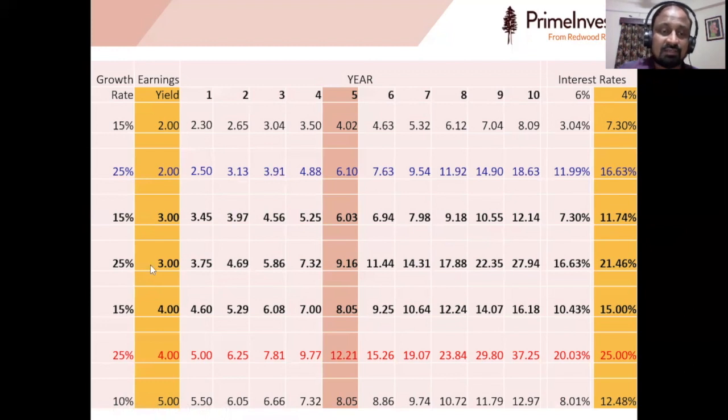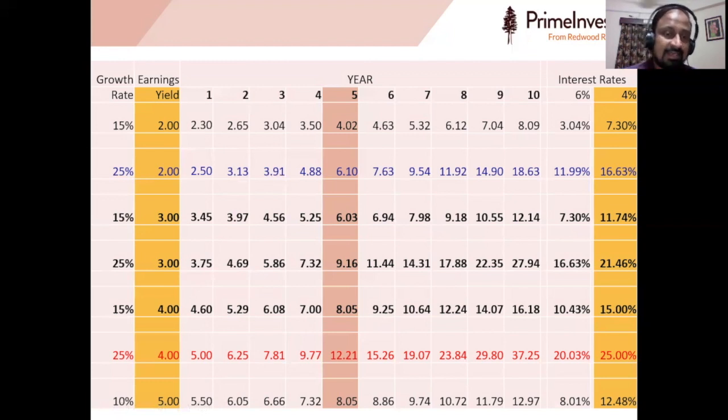And next we can see that the 4% and 15% is also very good, and 4% means it is already available at the present interest rates or present yield. So again, whatever the entire 15% returns is going to be available to an investor.